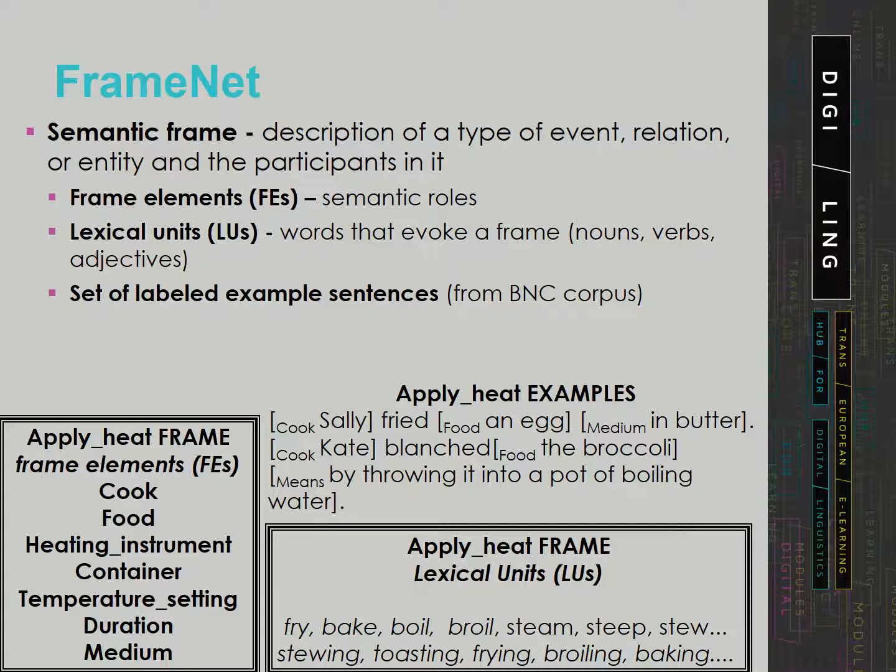They can be verbs, for instance, fry, bake, boil, broil, steam, steep, stew, or nouns, stewing, toasting, frying, broiling, baking, etc. And here we have examples of apply heat frame, such as Sally fried an egg in butter, or Kate blanched the broccoli by throwing it into a pot of boiling water.